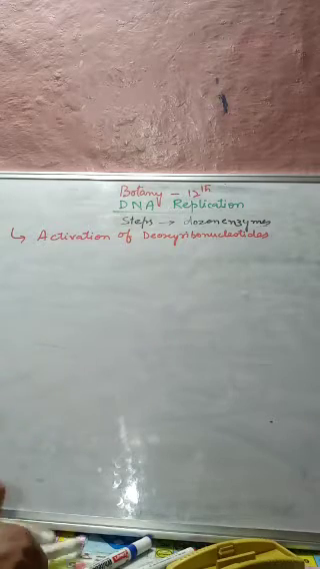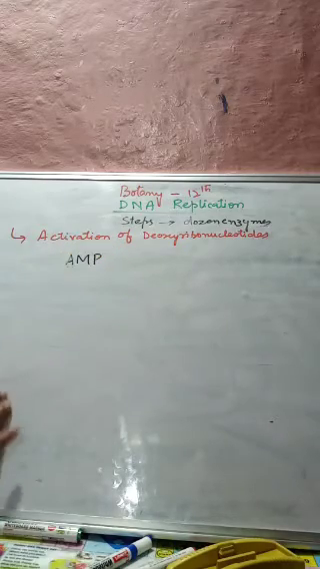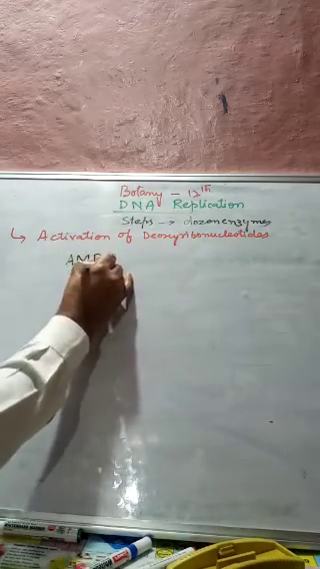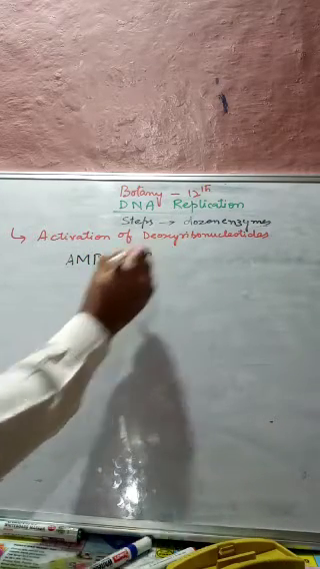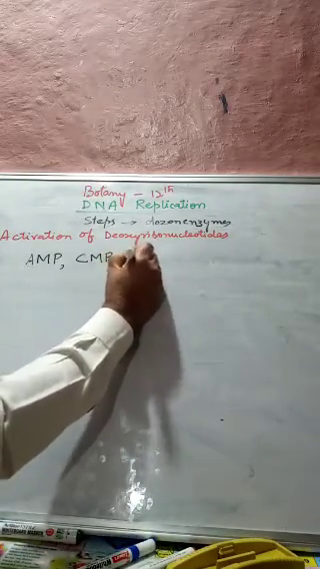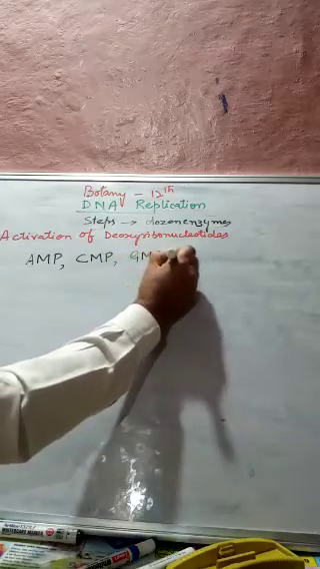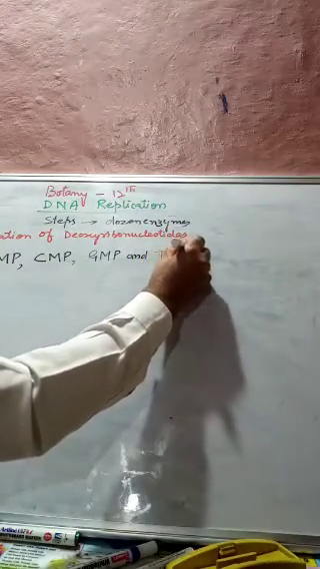Now if we go into detail, to recall the old, there are 4 types of nucleotides in DNA. There are the 4 nucleotides of DNA. First one is AMP, this is the first nucleotide. Second one we have is CMP. Third nucleotide we have is GMP, and the last nucleotide is TMP.